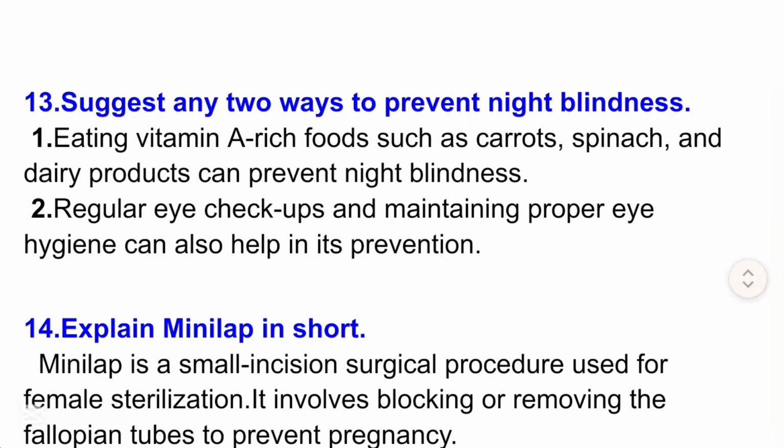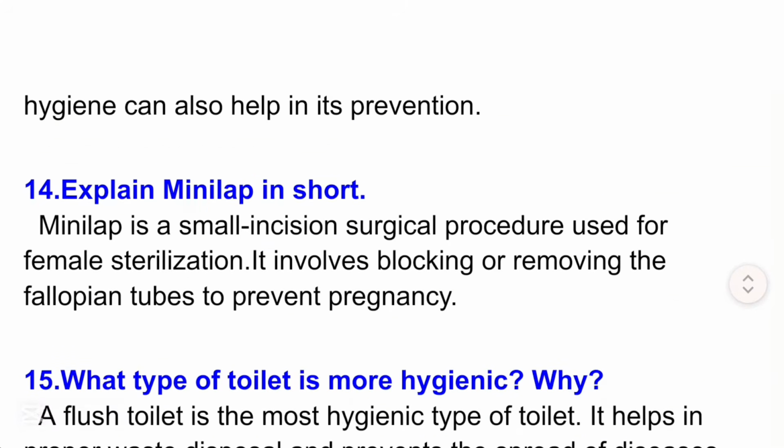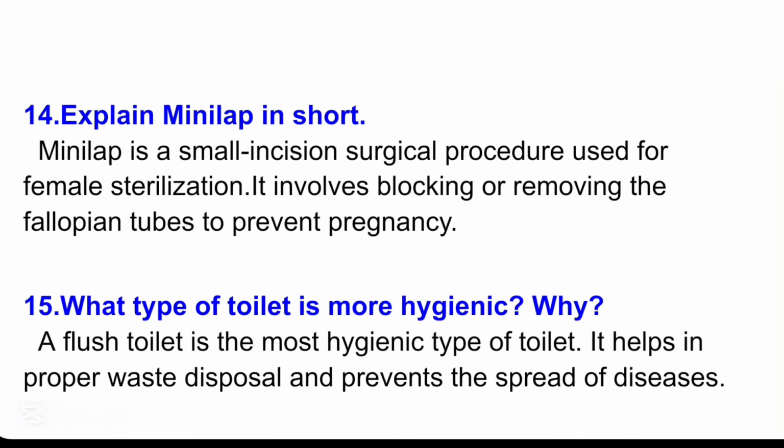14. Explain Minilap in short. Minilap is a small incision surgical procedure used for female sterilization. It involves blocking or removing the fallopian tubes to prevent pregnancy. 15. What type of toilet is more hygienic? Why? A flush toilet is the most hygienic type of toilet. It helps in proper waste disposal and prevents the spread of diseases.